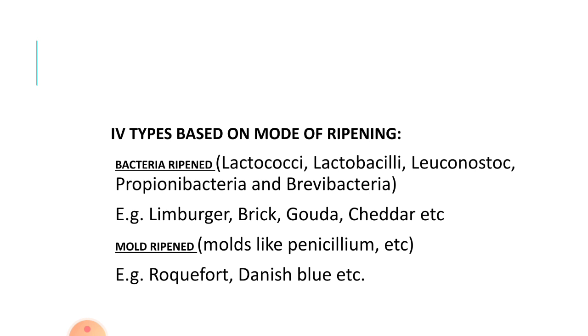The second type here is mold ripened cheese. Usually Penicillium is used for ripening. Examples for this are Roquefort, Danish Blue, etc.